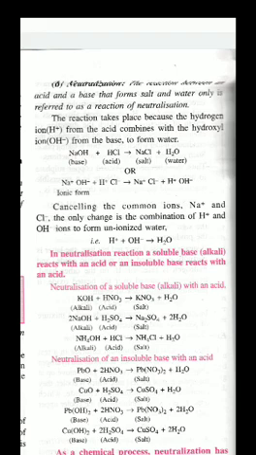The reaction takes place by releasing H plus ion from the acid and OH minus ion from the base. Children, acid dissociates into H plus ion and base dissociates into OH minus ion. Altogether, they form a water molecule. Sodium hydroxide and hydrochloric acid form sodium chloride plus water.